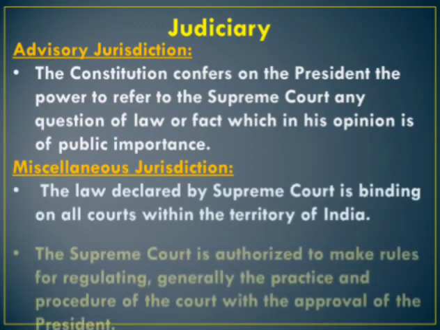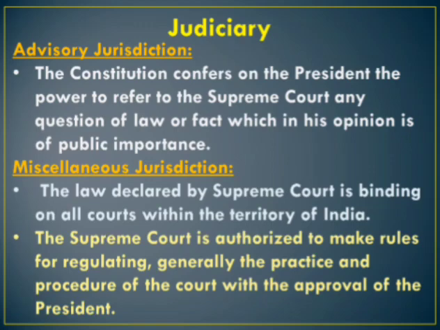Miscellaneous jurisdiction: the Supreme Court is a court of record and enjoys all the powers of such a court, including the power to punish for contempt of itself. The law declared by the Supreme Court is binding on all courts within the territory of India. The Supreme Court is authorized to make rules for regulating generally the practice and procedures of the Supreme Court, with the approval of the President. The Supreme Court has complete control over its own establishment.